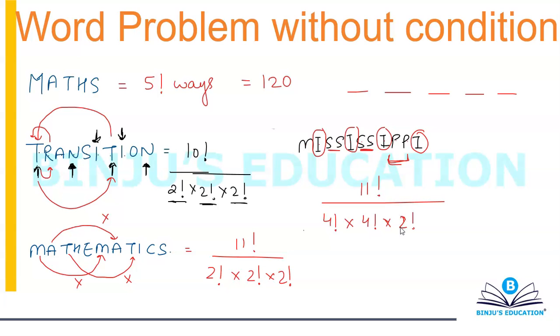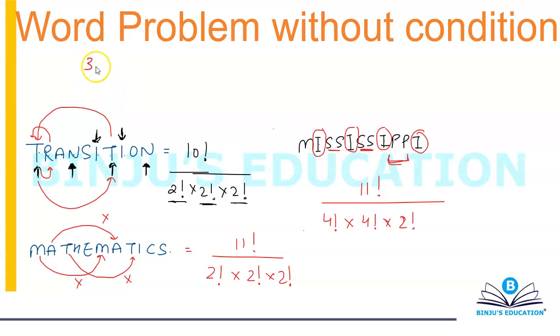Now this can be asked, it's not about only word problems, this can be asked in many different ways. For example, let's suppose you have 10 books with you, of which 3 are of physics, 2 are of chemistry and 5 are of maths.